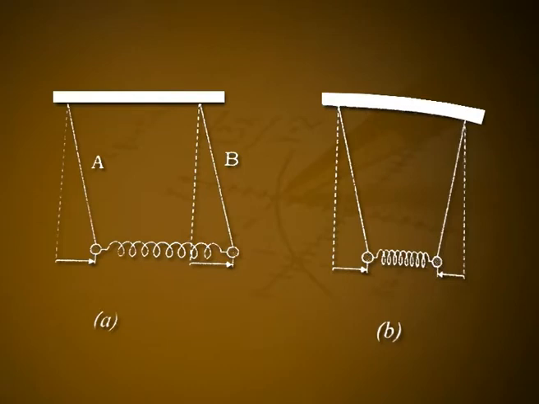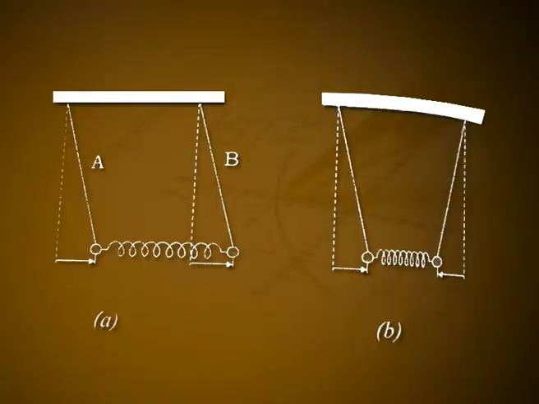The amplitude of oscillations of either pendulum changes with an angular frequency ω1 minus ω2, where ω1 and ω2 are the angular frequencies of the system when they oscillate as shown in figure 3a. This phenomenon of variation of amplitude is called beats. The difference in frequency ω1 minus ω2 is called beat frequency. Even though the motion is periodic, it is not simple harmonic. They execute fast oscillations with an angular frequency ω average equal to (ω1 plus ω2) divided by 2, together with the formation of beats superimposed on their motion.